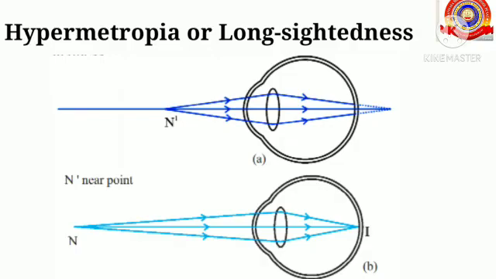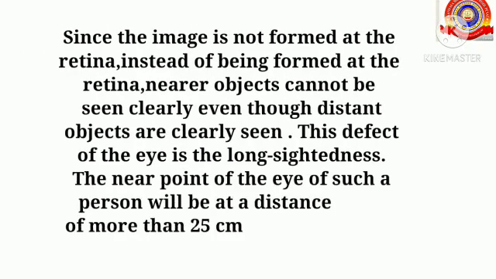First one, hypermetropia or long-sightedness. Here you can see two figures. The figure shows the image formations in the eyes of a person with long-sightedness. In this defect, the image is not formed on the retina itself. Since the image is not formed at the retina, nearer objects cannot be seen clearly even though distant objects are clearly seen.